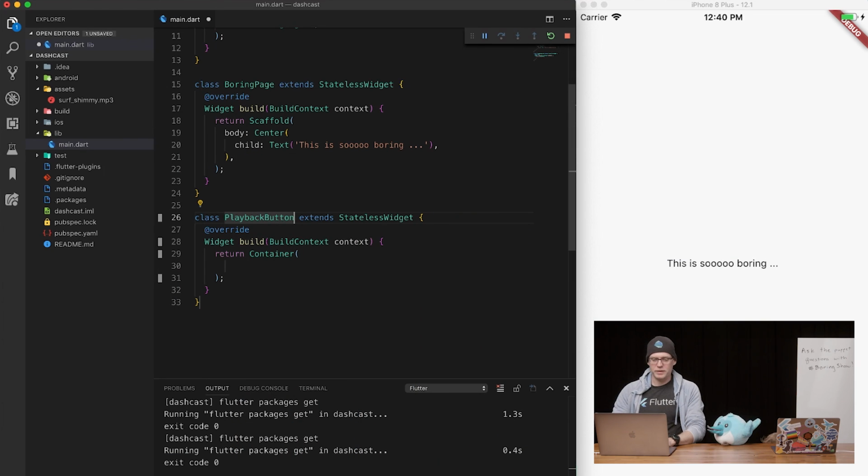Right. Okay, one button. We got a playback button. We are going to have a... Do you want a raised or flat button? Raised. Okay, we're going to go with a raised button. And our raised button takes a couple of things.